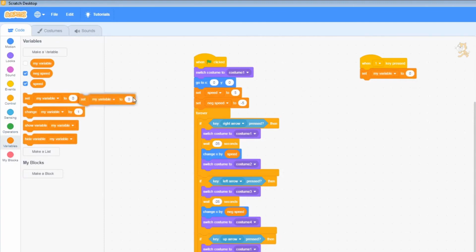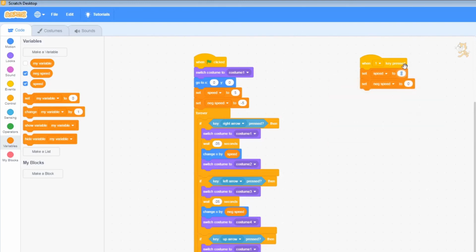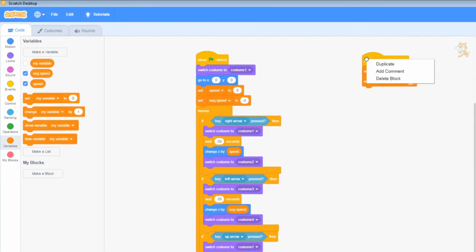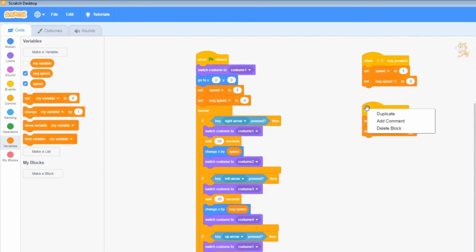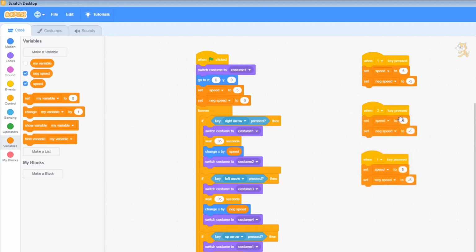You could duplicate it either way. Change that to speed and this one to negative speed. I'm going to set the first one to be 5 and negative 5. Then I'm just going to duplicate this twice, duplicate and duplicate. This one's going to be button 2, all the way down to the bottom, number 2. And this one's going to be, let's see, 15 and negative 15.